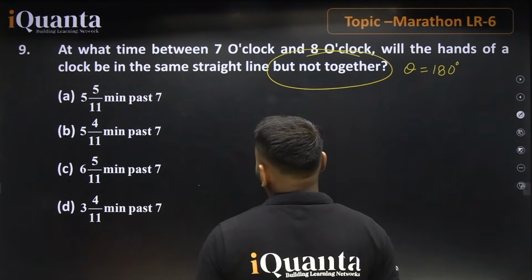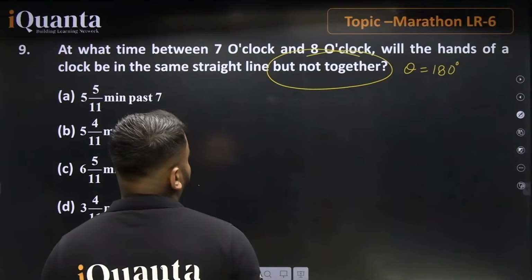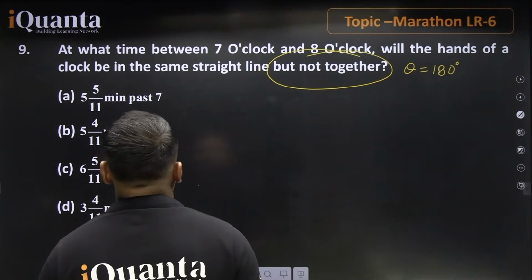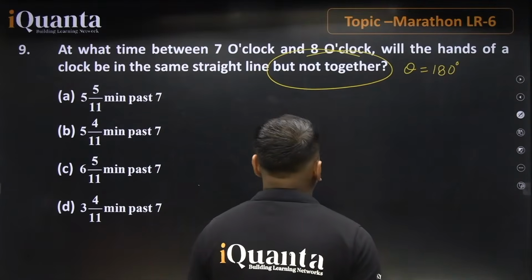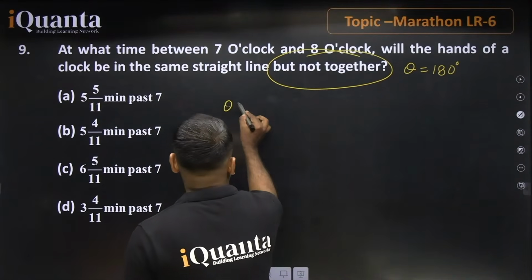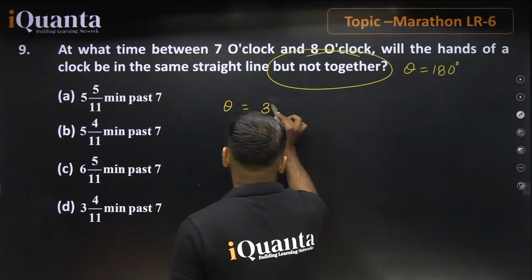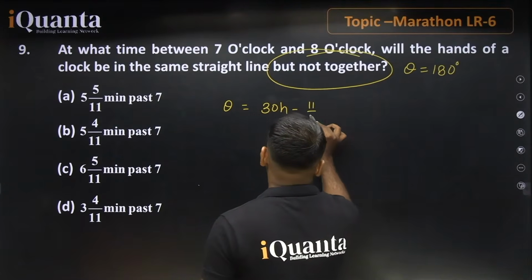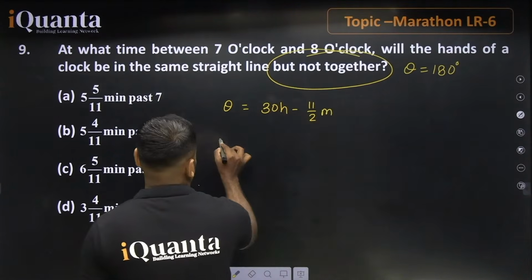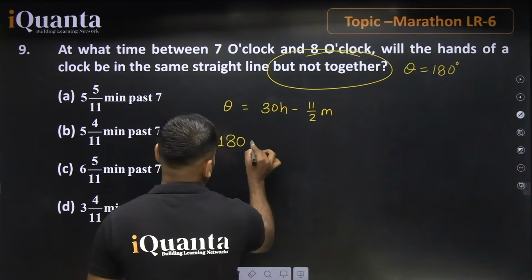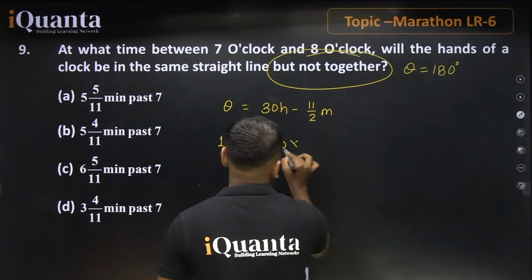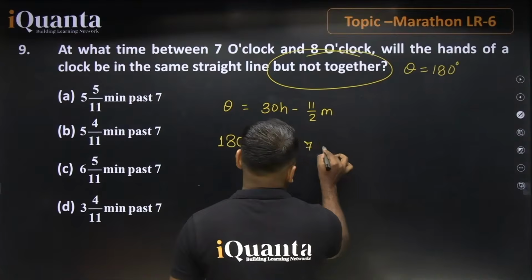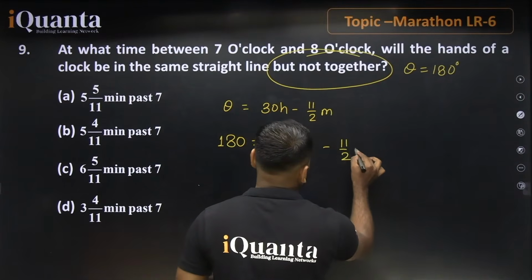The statement says, at what time between 7 o'clock and 8 o'clock will the hands of a clock be in the same straight line but not together. So theta is equal to 30h minus 11 by 2 minute, and theta is equal to 180 degrees. 30 into h, with h equal to 7, minus 11 by 2 minute.